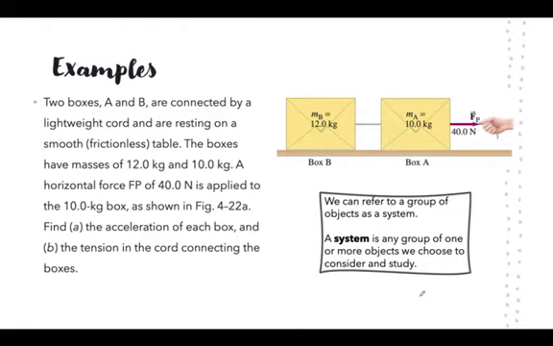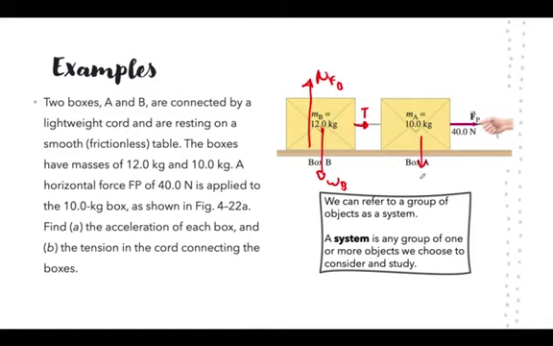All right, welcome back. Let's see if we can solve this. So here, the first thing we do is, of course, draw our forces acting on each of the boxes, right? So box B has a weight, has a normal force, it has a tension, right?